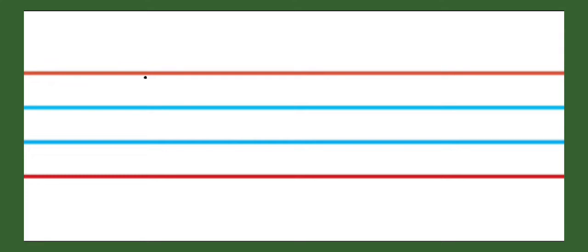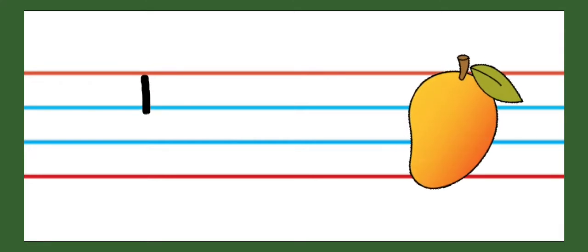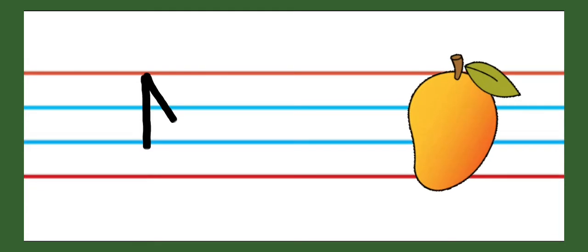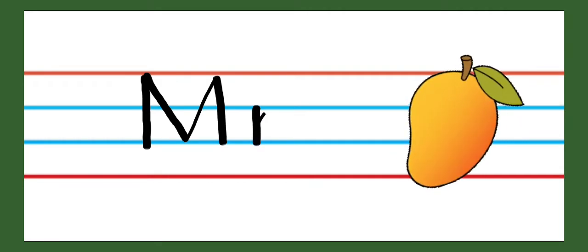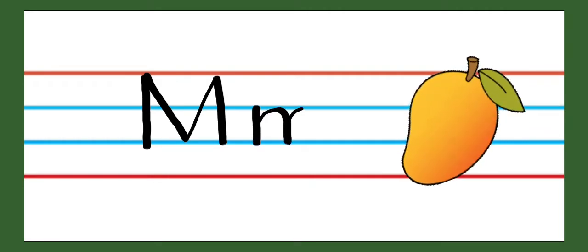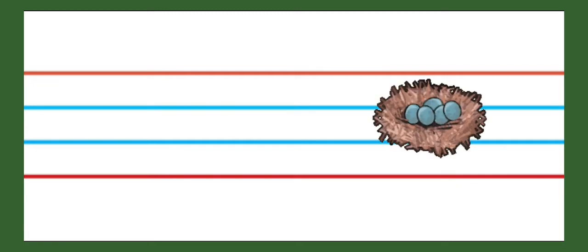After L, M. M for mango. M says M. This is capital M and this is small letter M. M for mango. M says M.